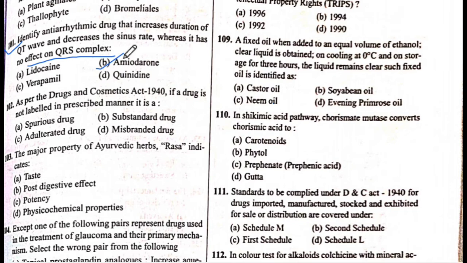Amiodarone. The answer is B. Next is 102 question. As per Drug and Cosmetic Act 1940, if a drug is not labeled in the prescribed manner, it is a... The answer is D. Misbranded drug.